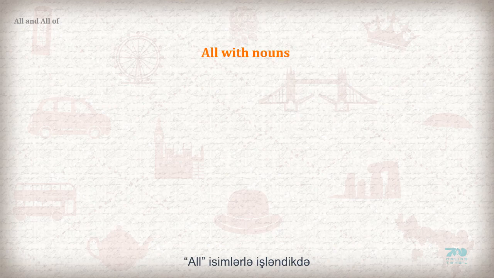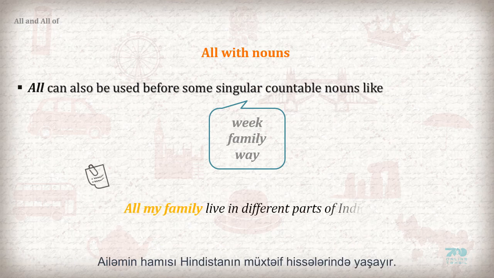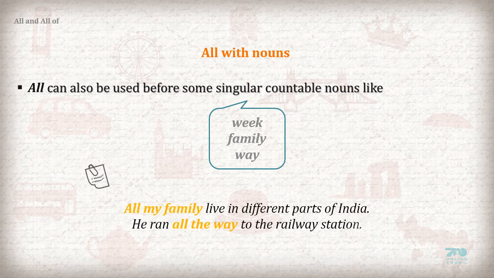All with nouns. All can also be used before some singular countable nouns like week, family, and way. All my family live in different parts of India. He ran all the way to the railway station.